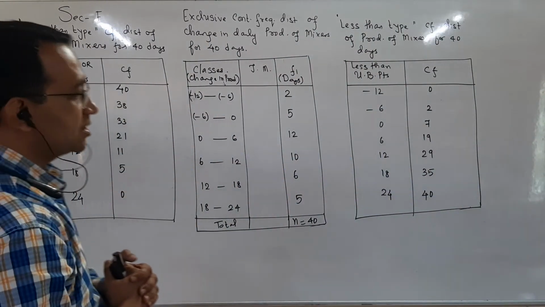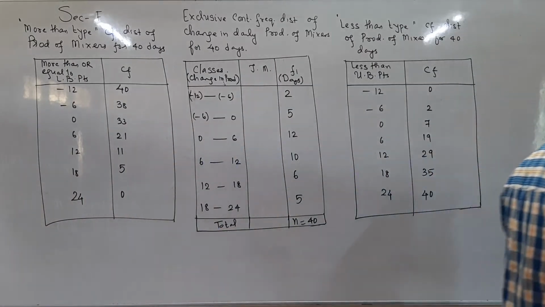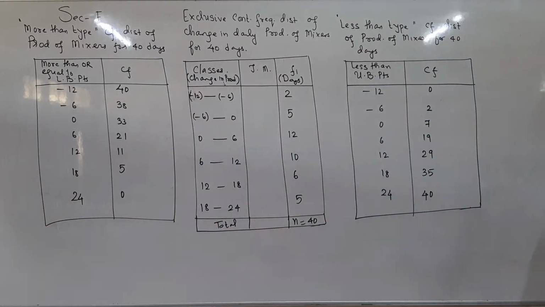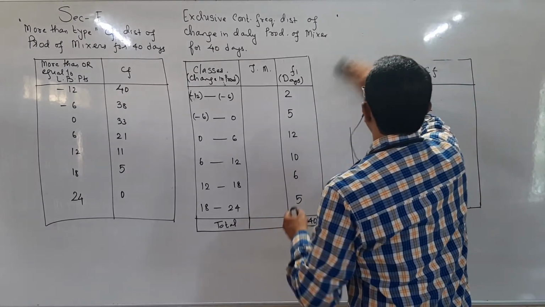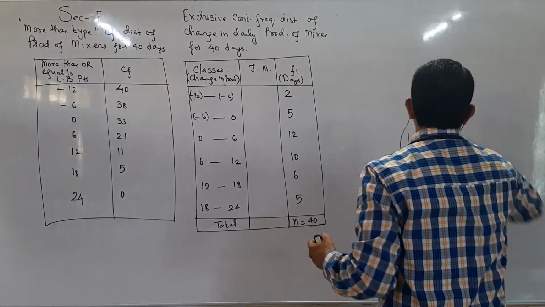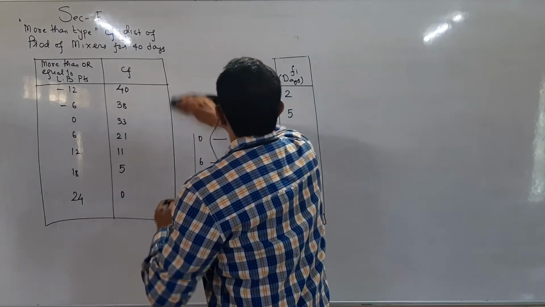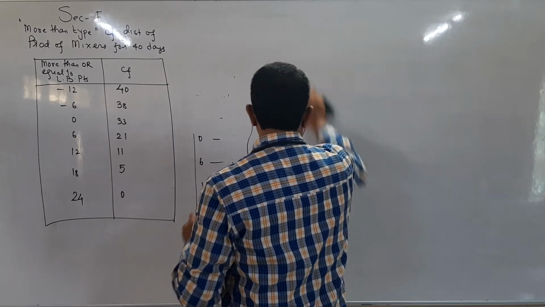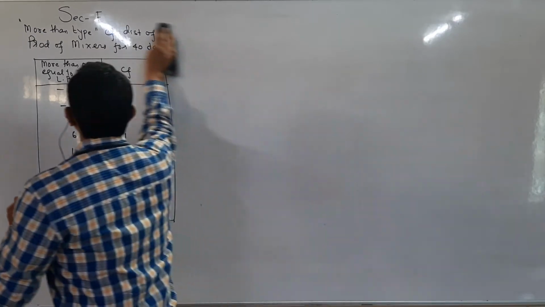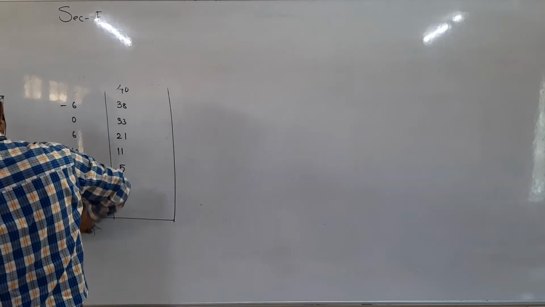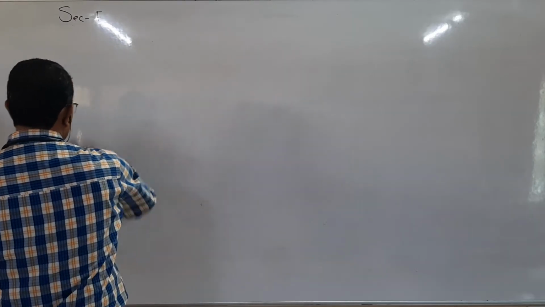So, this is a lengthy sum. First, we are asked an original distribution. Based on the original distribution, students, we are asked to prepare less than type and more than type cumulative frequency distribution. So, a bit lengthy, but students, easy to understand. Now, the fourth sum of section F we are doing, students.